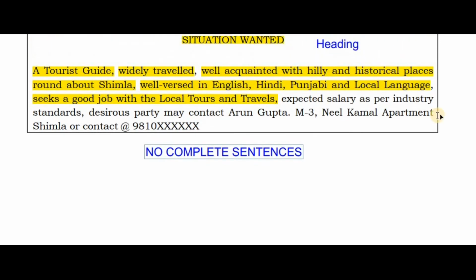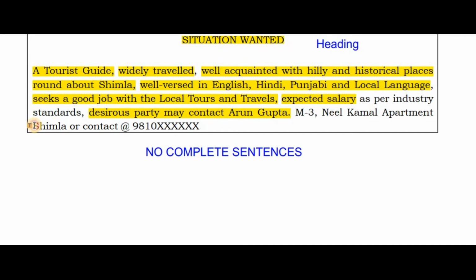Let me show you. See, local language, then there's a comma, seeks a good job with local tour and travels, again comma, then comes, see, again it is segregated by a comma, expected salary as per industry standards, desirous party, that means whosoever is willing to give employment to this particular candidate, desirous party may contact Arun Gupta, M3, Neelkamal apartment, Shimla.